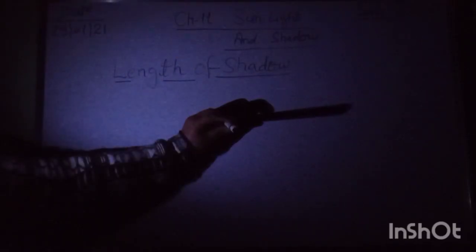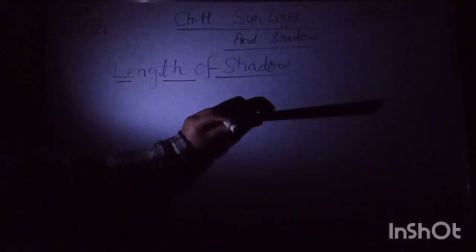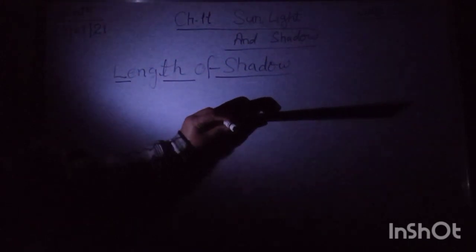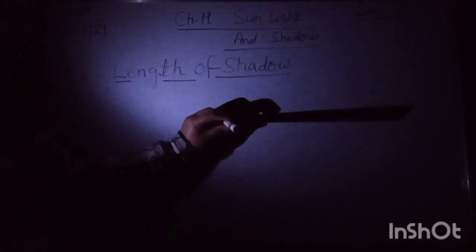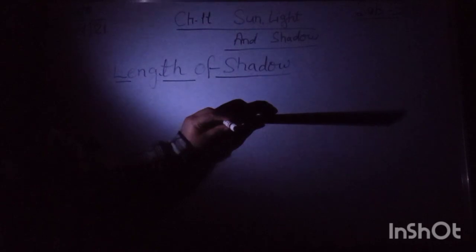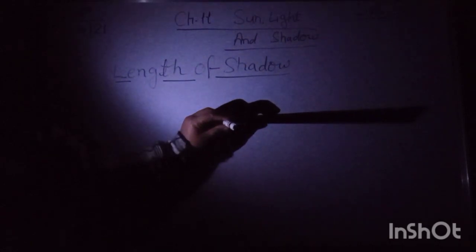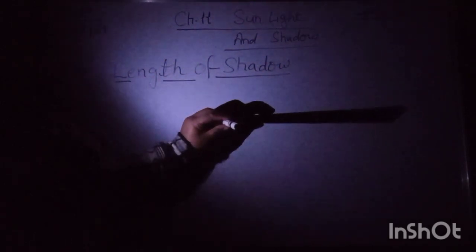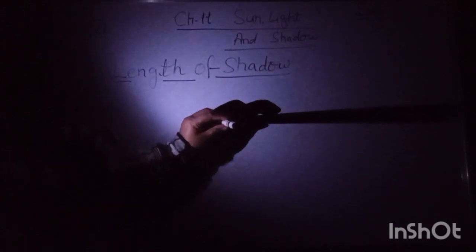Okay, beta? Then everyone look at here. This picture is morning time. The shadow is longer, and the shadow is formed on the opposite side of the source of light. And when the sun is overhead in noon time, that time the shadow is very short.